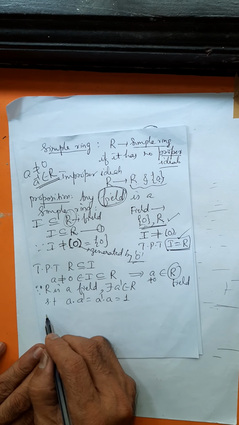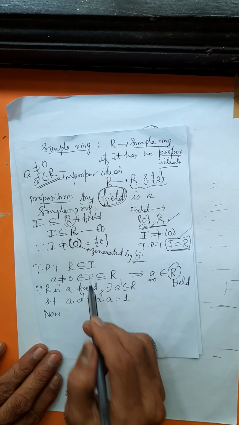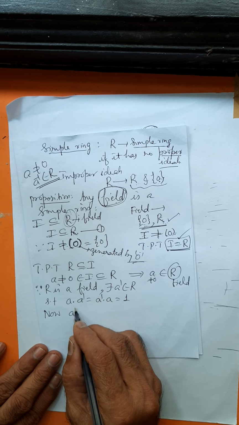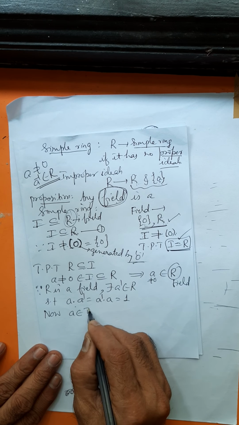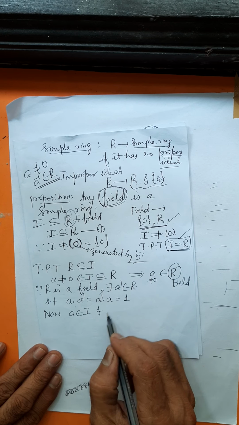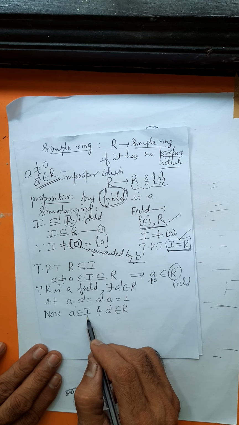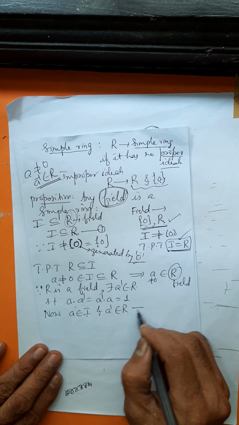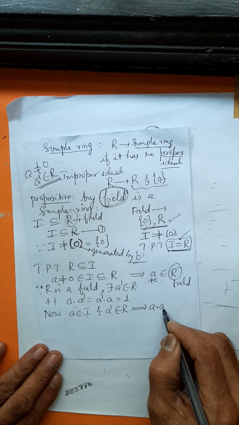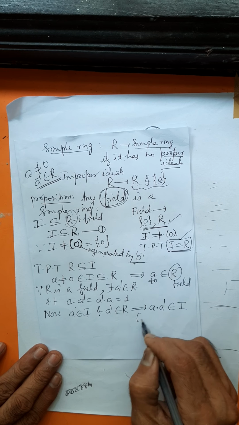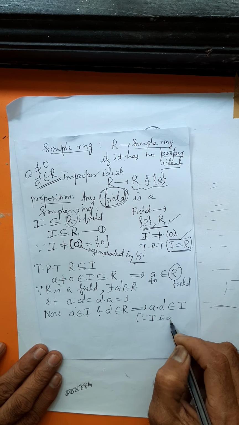ಈಗ ನೋಡಿ, now A belongs to I, and A dash belongs to R. One element in I, other element in R, then their product belongs to I because I is an ideal of R.